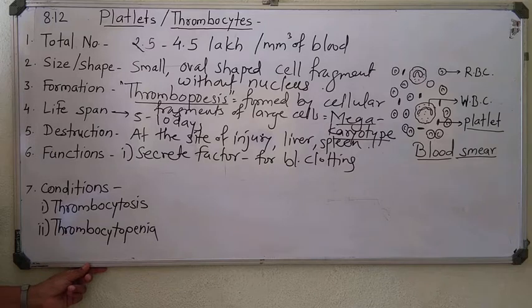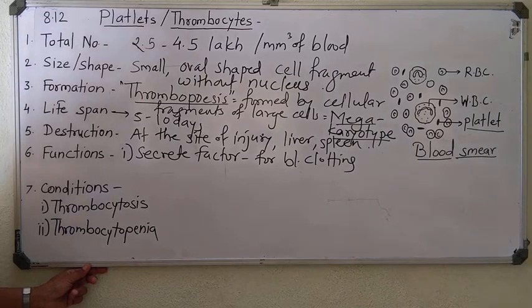These factors are specifically released by these thrombocytes. Clear?